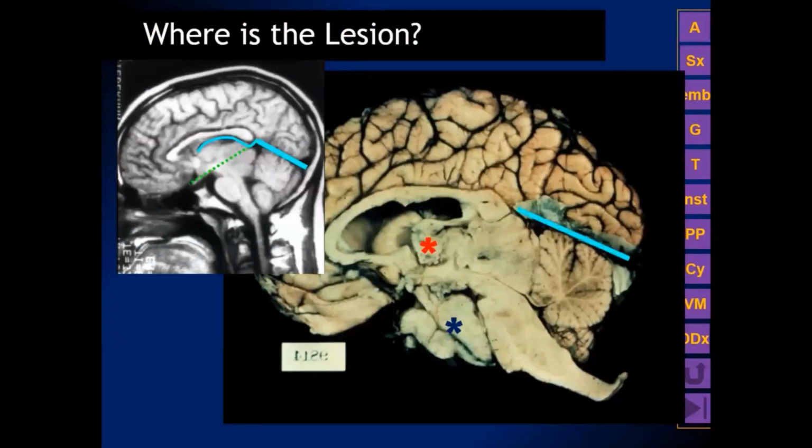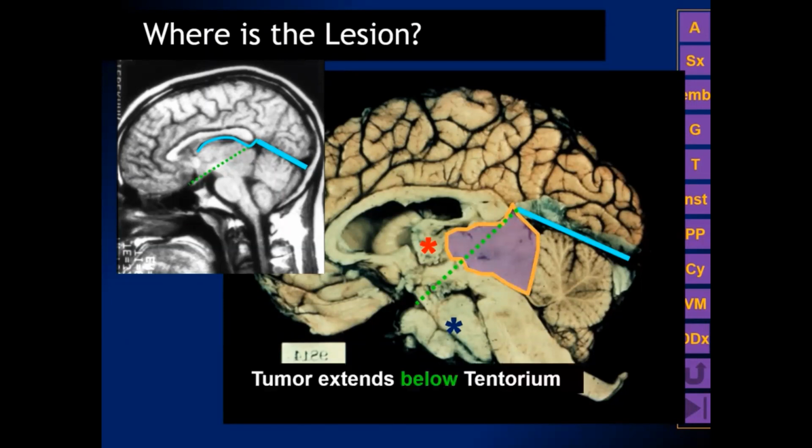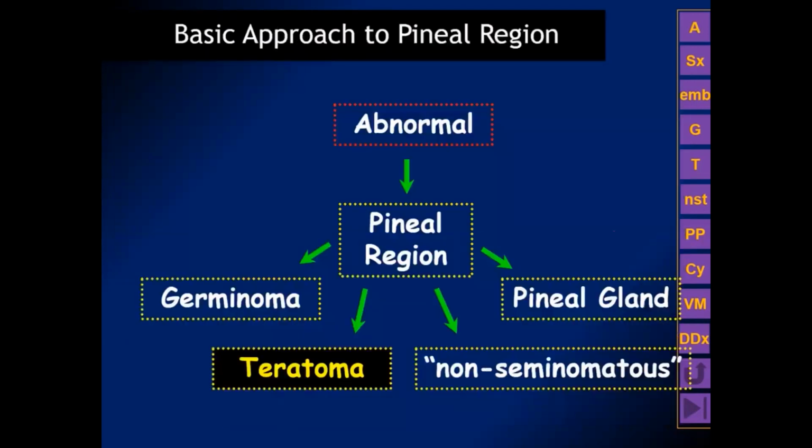Another example here, again, the tumor on the gross specimen is primarily below the tentorium. This patient also illustrates the common modes of spread of pineal region germ cell tumors. They can extend into the third ventricle and also extend into the suprasellar cistern. Let's now consider the second most common pineal region germ cell tumor, the teratoma.